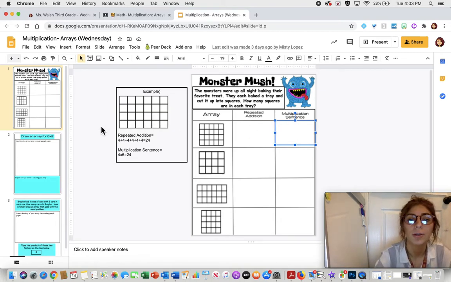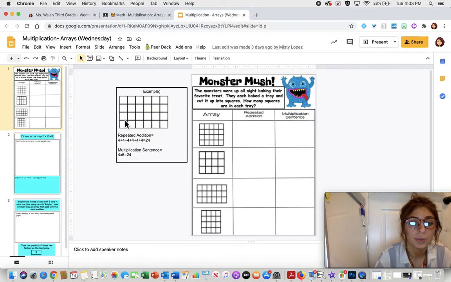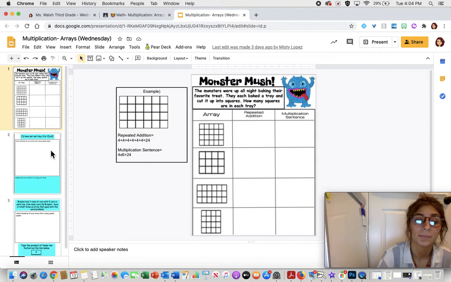Over here you can see it is 1, 2, 3, 4, and 1, 2, 3, 4, 5, 6. For the repeated addition, Miss Lopez did 4 plus 4 plus 4, 6 times, and she gave us our total. Then she wrote the multiplication sentence, 4 times 6, because there are 4 groups of 6. You are going to take those same ideas, not necessarily this exact example, and apply them to these arrays.